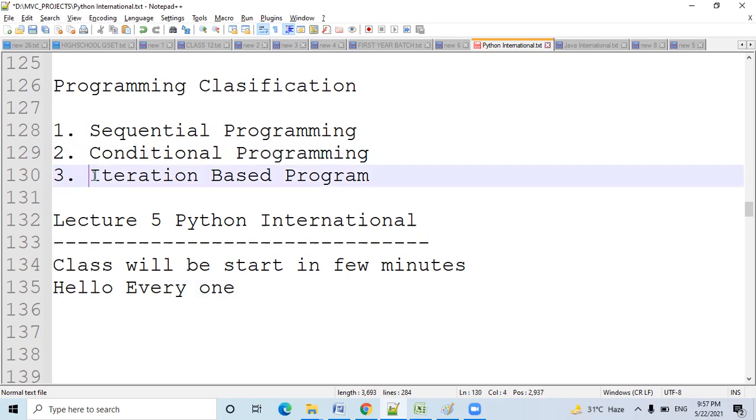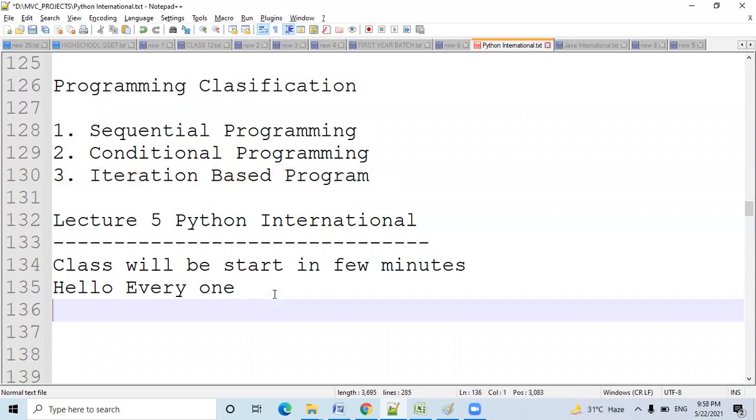Then after that, we will cover the iteration based programs. Iteration based program means in which some loopings are involved. If we talk about other programming languages like Java, C, C++, C Sharp, there are 3 loops: while, do while, and for. But in this, the do while loop is not there. While loop, for loop, and for with membership operator, like for I in list, for I in dict, for I in tuple, like that.